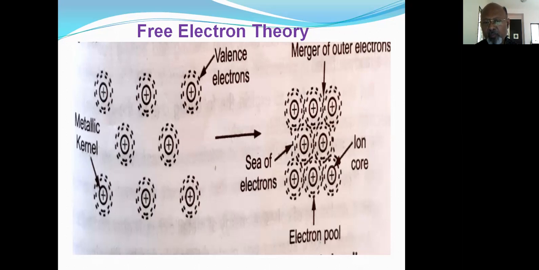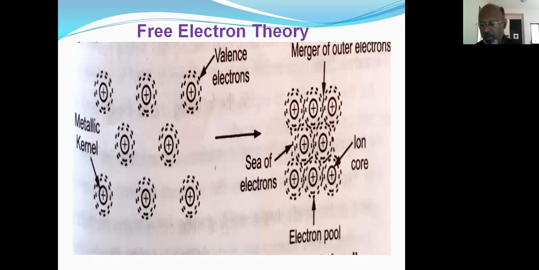In doing so, there is an electrostatic force of attraction between the positive metal ions and the surrounding mobile negatively charged electrons, because of which the metal ions are held together tightly in position.